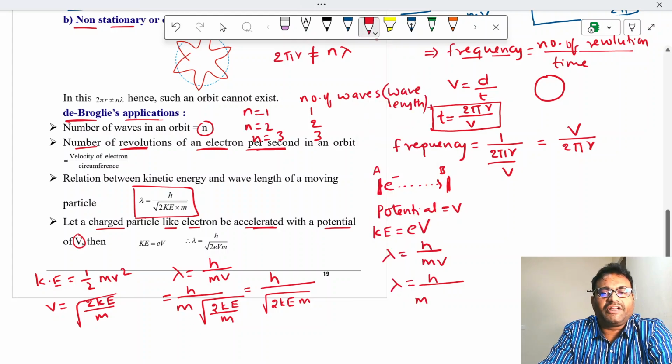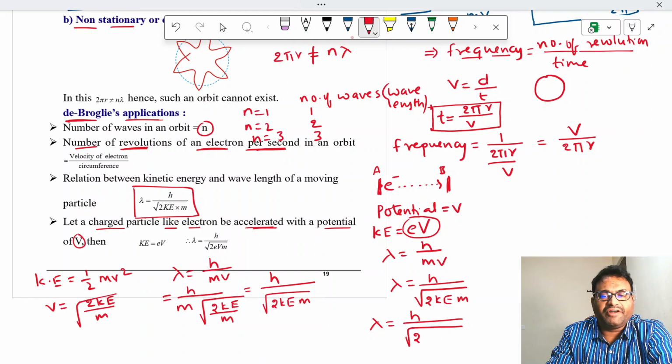Already we have derived the formula. What formula have we derived? Lambda is equal to h by root 2 KE into m. So instead of KE, I can write EV, already we have derived it.